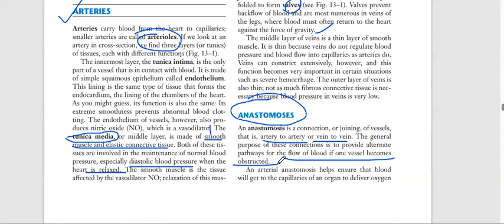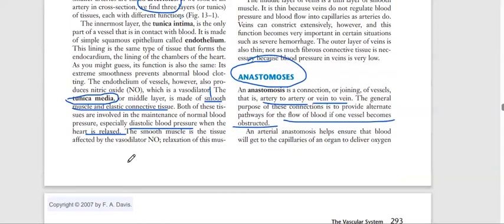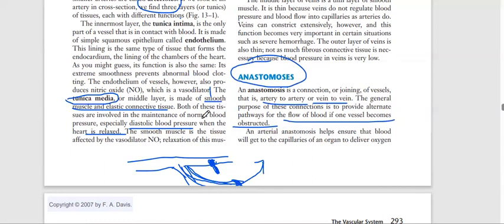Because if you think that this is an artery and another artery is there, and if there is a blockage here, any obstruction happened here, so we have another pathway to flow the blood, another pathway to flow the blood to reach the target area.